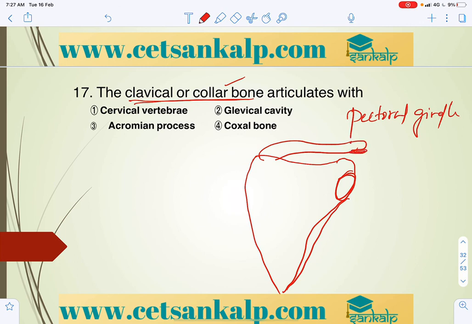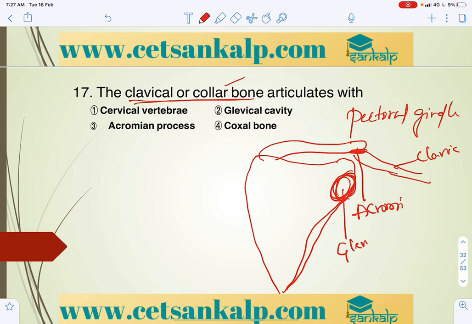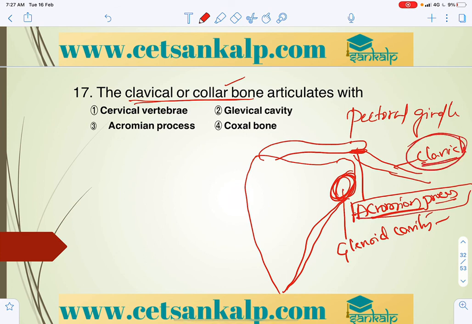The process to which the clavicle attaches is called the acromion process. To the glenoid cavity the humerus head will be fixed. So the acromion process is a facet surface to which the clavicle articulates.